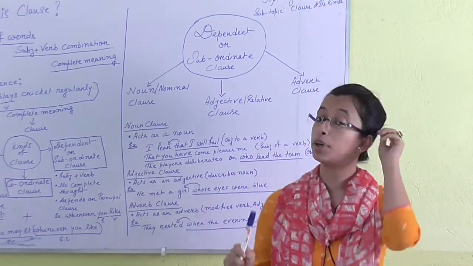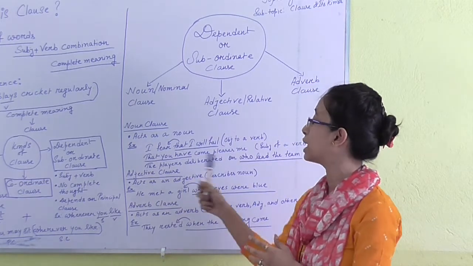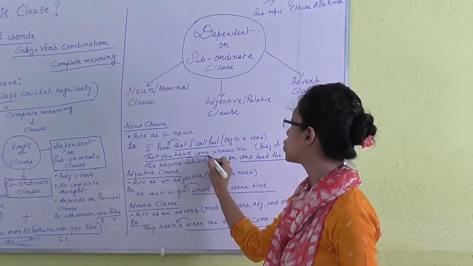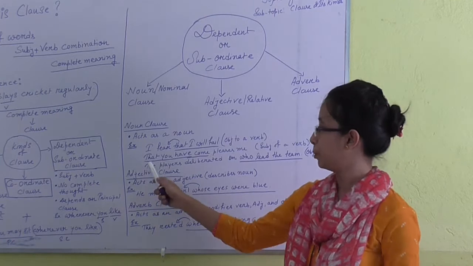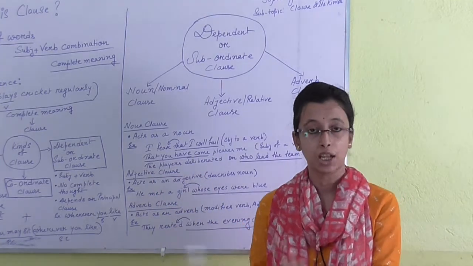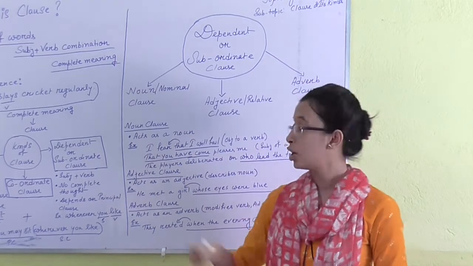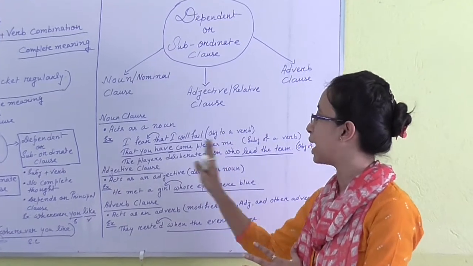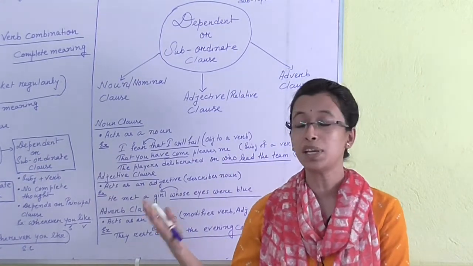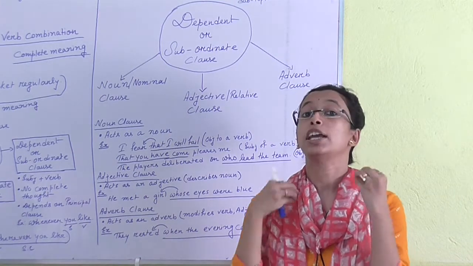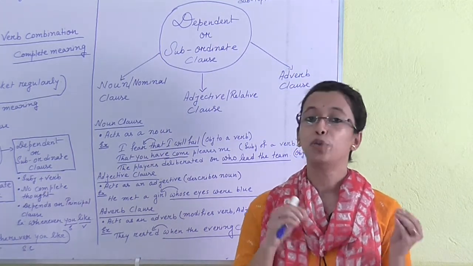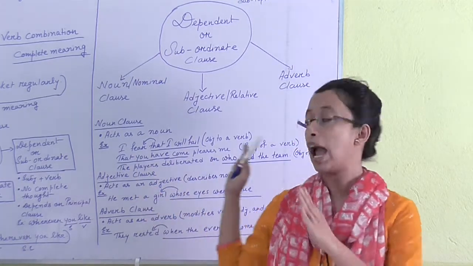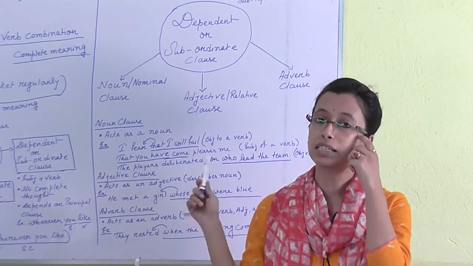In the next example we can see "That you have come pleases me." Here it is the subject of a verb, because "that you have come" is the subject. We know what a subject is and what an object is. It is the subject because it begins the sentence. What pleases me? That you have come pleases me. If I ask anything with "what," we can get the answer as a noun, and here the answer is "that you have come," which is the subject of a verb, and it is a noun clause.